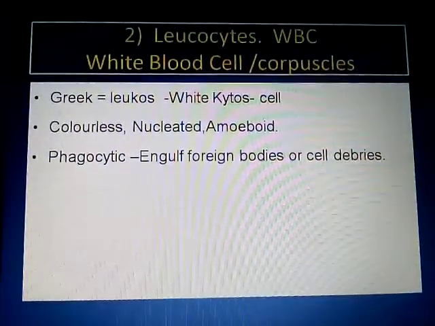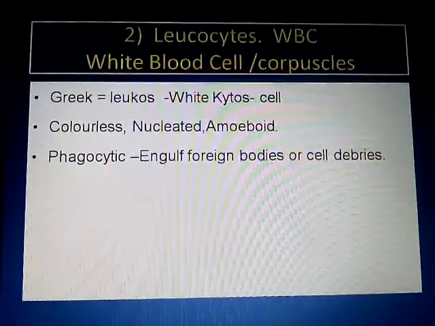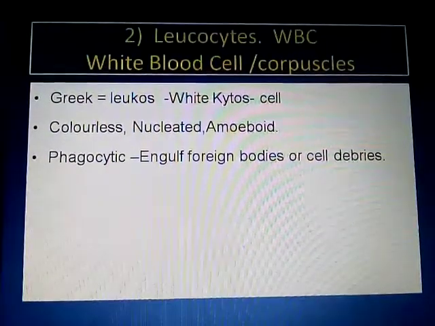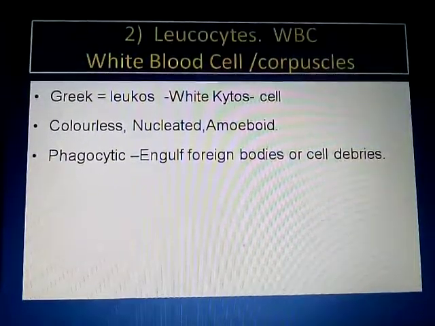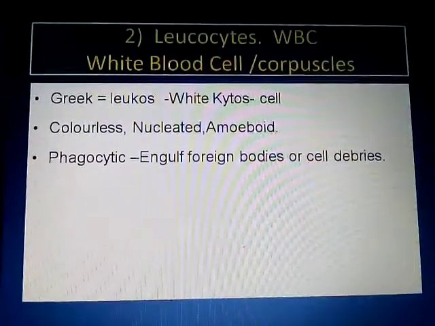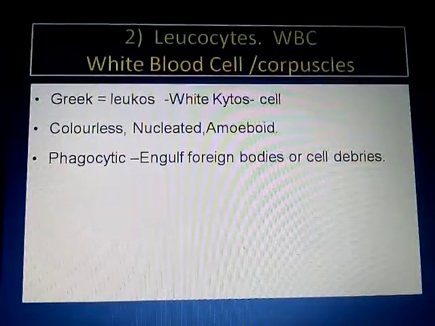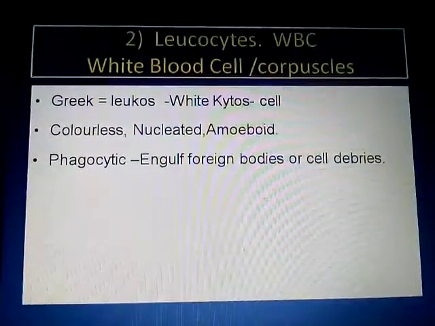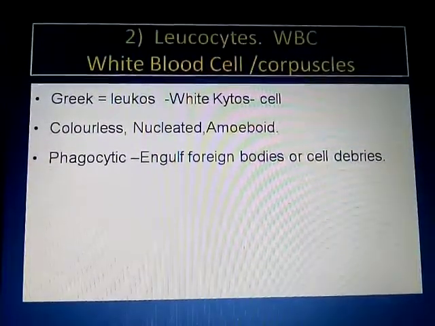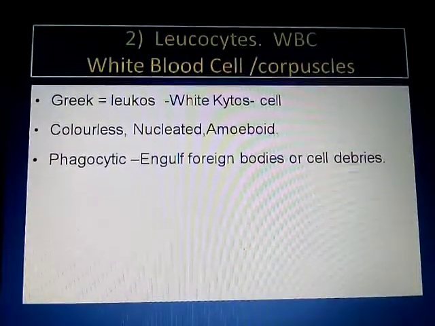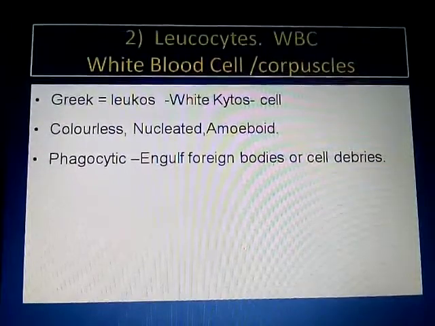These are the two different processes of endocytosis. Phagocytosis means engulfment of solid material and pinocytosis means engulfment of liquid material. Here the phagocytosis is in relation to the fighting mechanism against foreign bodies.